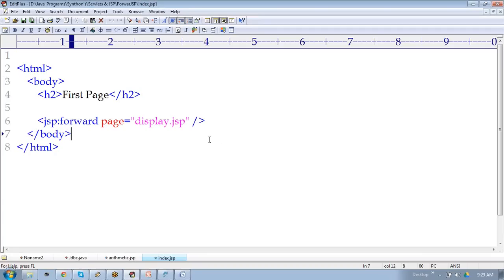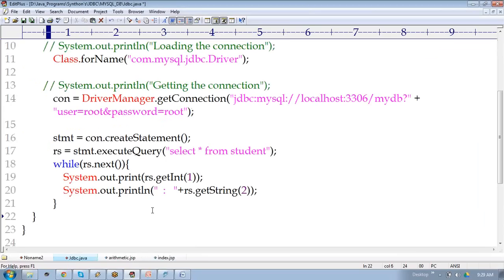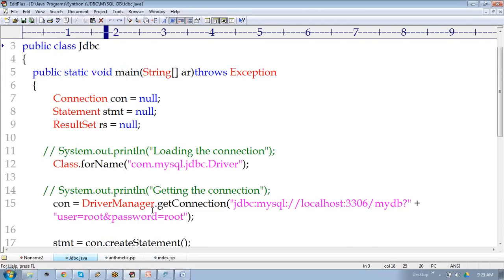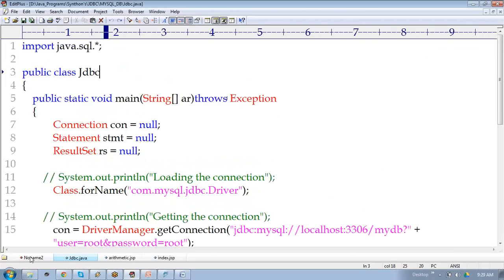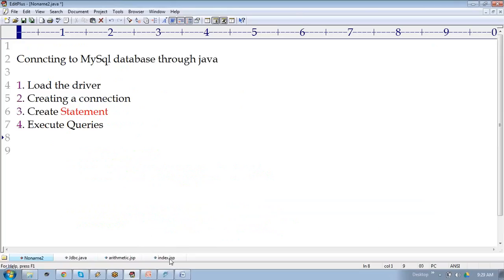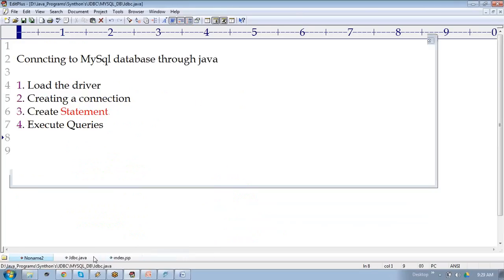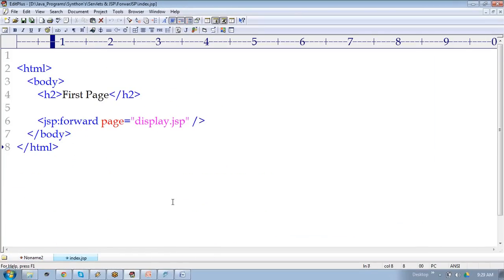Right. So why is a tag light? It is light and the class is heavy.